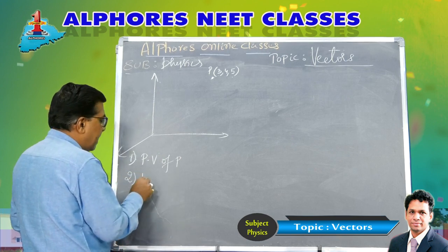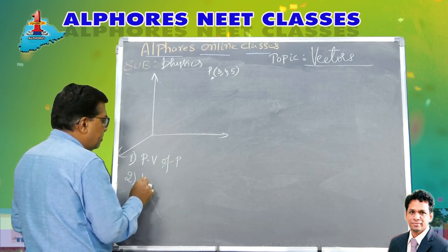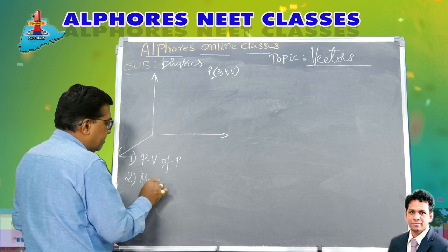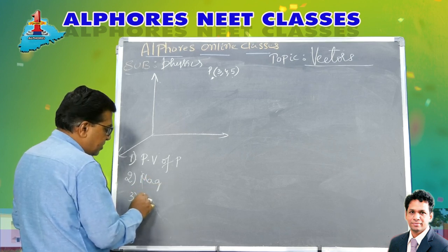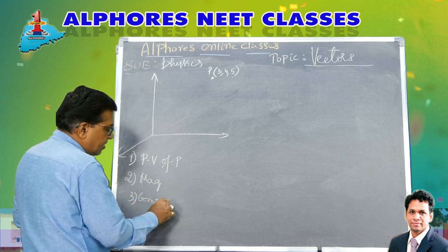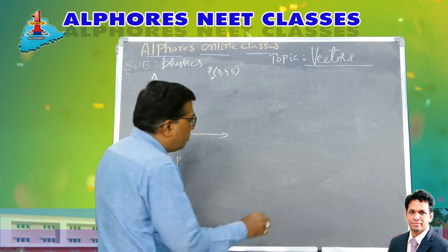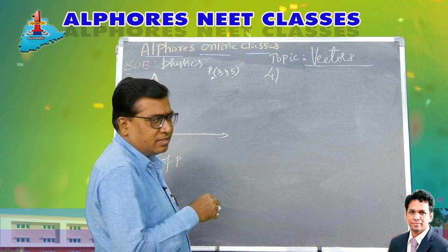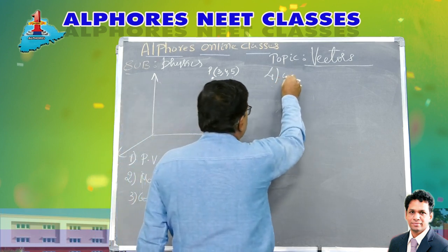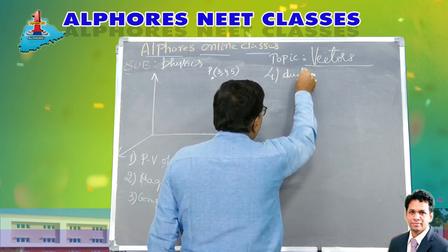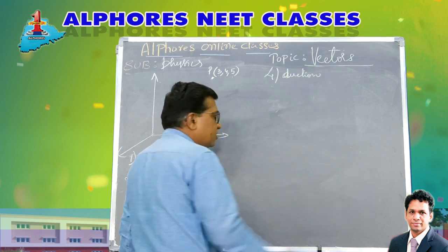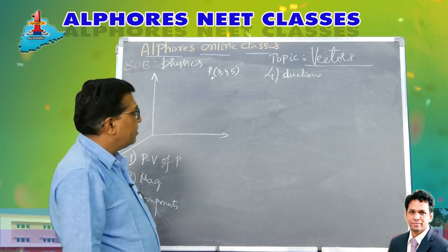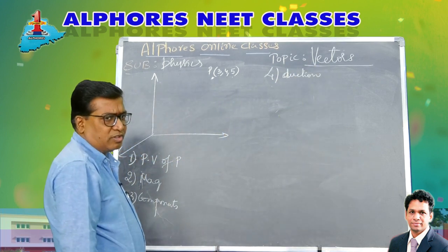Second, the magnitude of the vector. Third, the components of the vector. Fourth, the directional cosines, that is, the direction of the vector. So, these are all the various things you may be asked. Now, let's check how you can solve the problem.